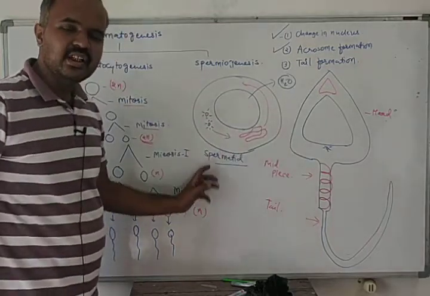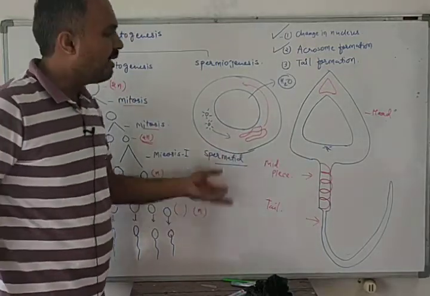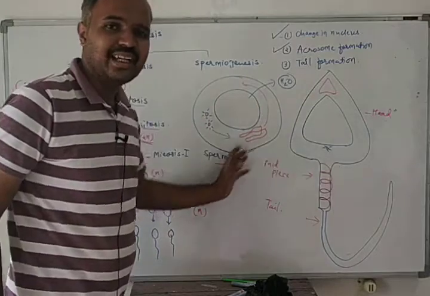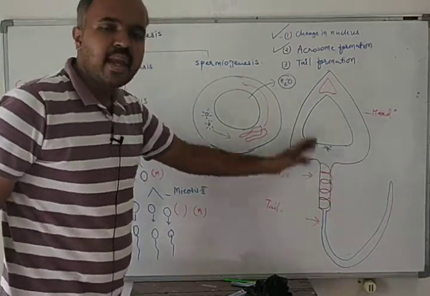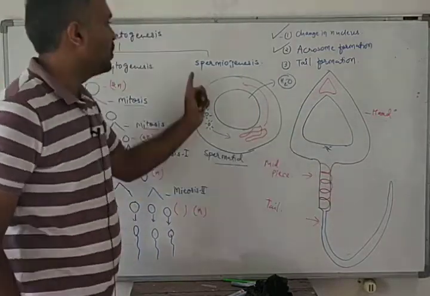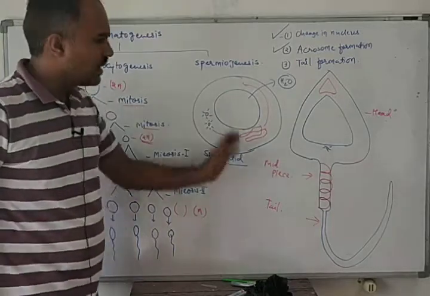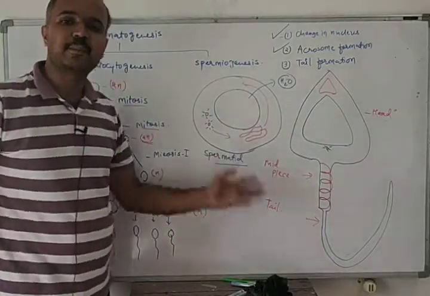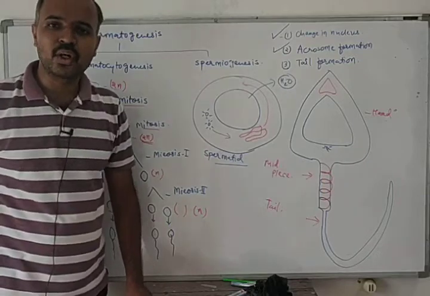Initially it was in the form of a spermatid. Now it has attained this shape. The process of gaining this shape, changing the shape of the spermatid, is known as spermiogenesis.